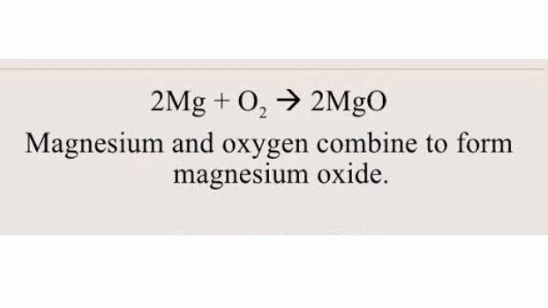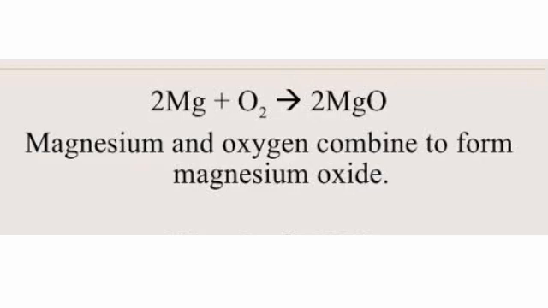So, the total mass of reactants is 48 plus 32 equals 80 grams. The mass of 1 mole of magnesium oxide is 40 grams. So, the total mass of products is 40 plus 40 equals 80 grams.